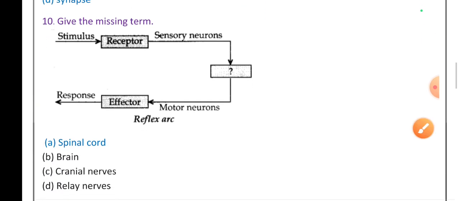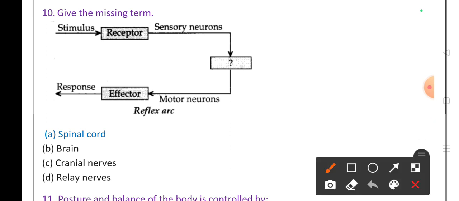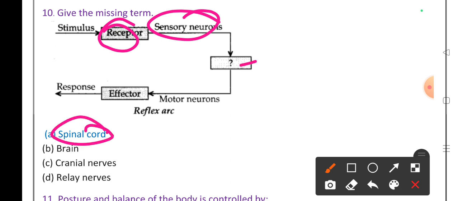Then give the missing term. Stimulus is received by receptors and sent through sensory organs, which are connected to the spinal cord.